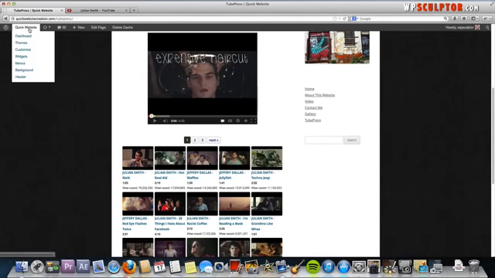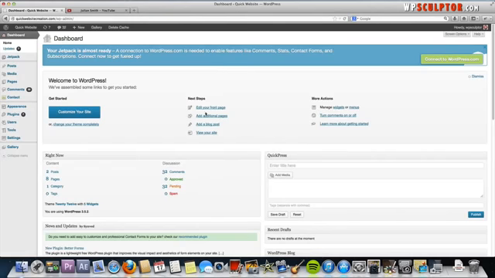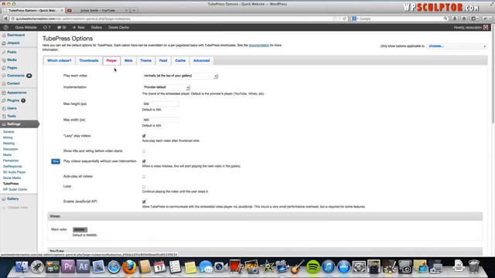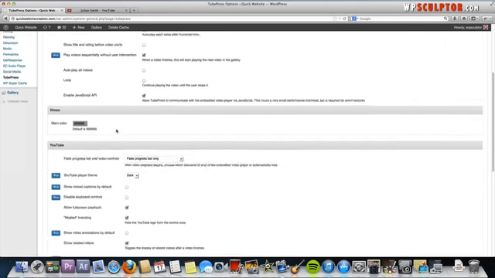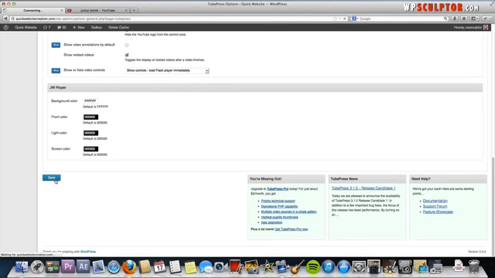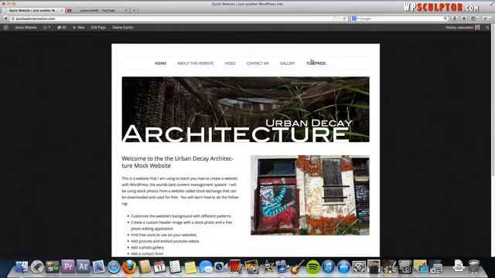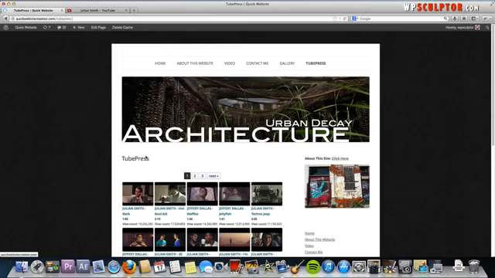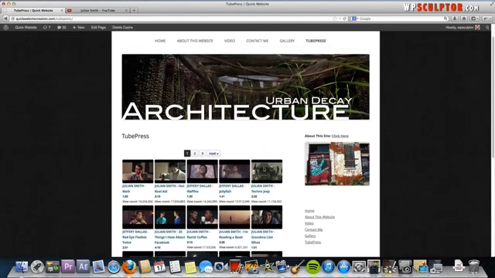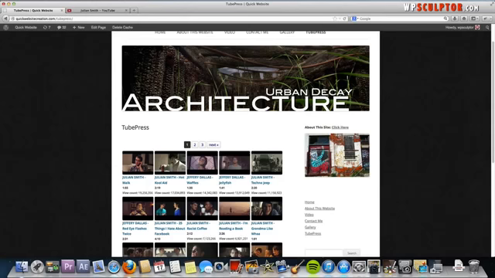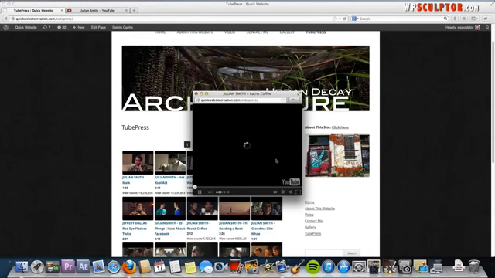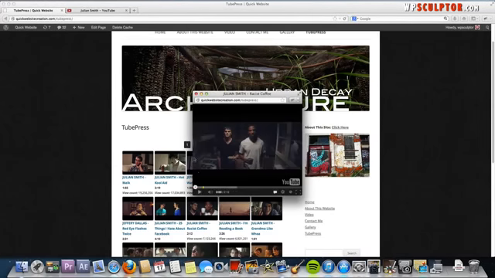Now let's go back to our TubePress settings, and I want to show you just real quick. If you go back to your TubePress settings and click on the player, if we wanted to open this up in a pop-up window, for example, we would just select that, go down to the bottom, save, and then we'll go back to our TubePress page. Now the player won't show at all at the top, just the gallery, so when you click on any one of these thumbnails, it'll open up in a pop-up window, just like that.